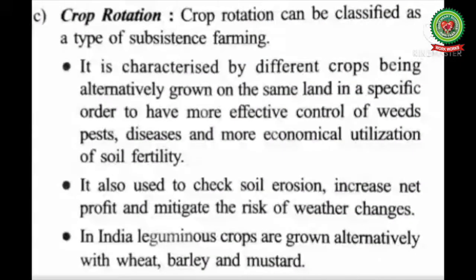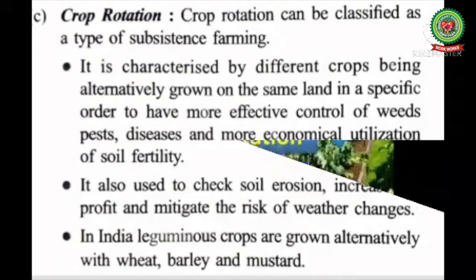Next type is crop rotation. Crop rotation can be classified as a type of subsistence farming. It is characterized by different crops being alternatively grown on the same land in a specific order to have more effective control of weeds, pests, diseases, and more economical utilization of soil fertility. It is also used to check soil erosion, increase net profit, and mitigate the risk of weather changes. In India, leguminous crops are grown alternatively with wheat, barley, and mustard.